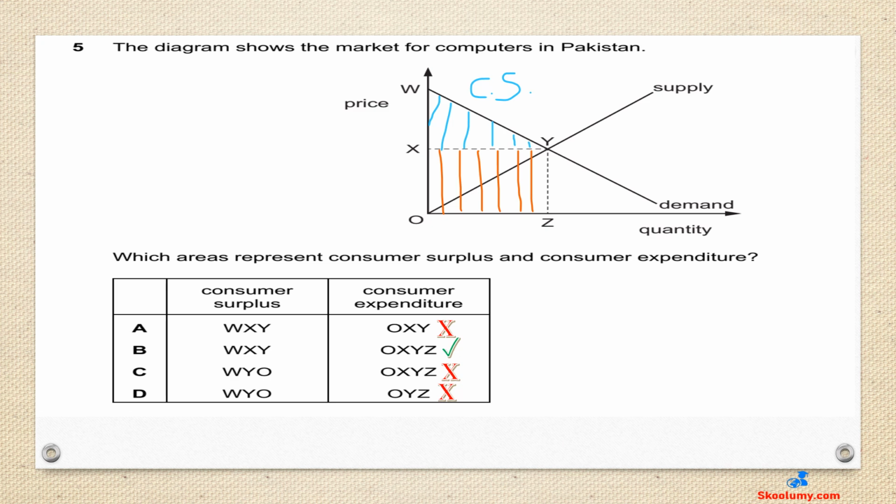Consumer surplus is WXY. Consumer expenditure is OXYZ. Consumer surplus is the difference between the price a consumer is willing to pay and the actual market price. It is the region between the demand curve and the market price, X. Consumer expenditure is the total amount spent on the goods. This is the area of rectangle OXYZ.